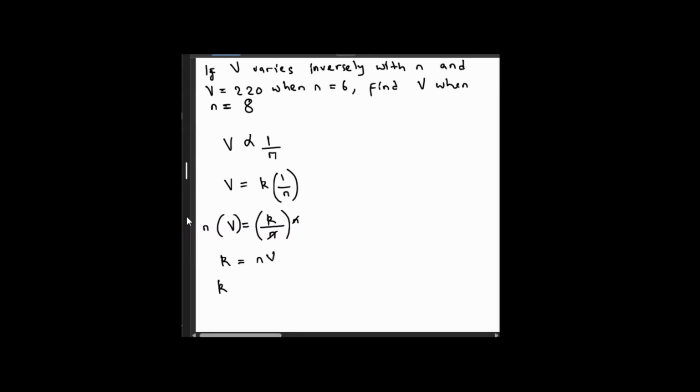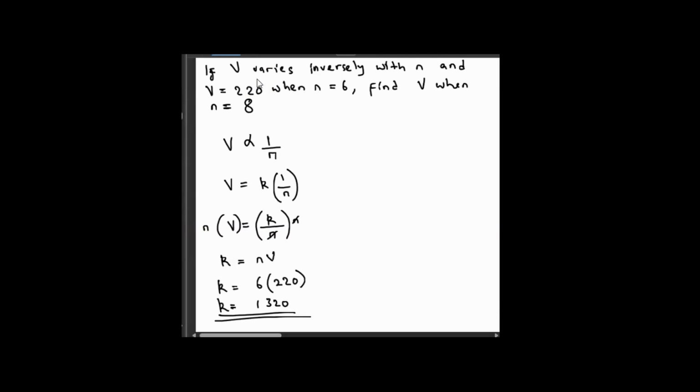So K is equal to, what is the value of N? 6, and what is the value of V? 220. Saka K is equal to chi. We have to multiply 220 times 6. 6 times 0 is 0. 6 times 2 is 12, put down 2 and carry 1. 6 times 2 is 12 plus 1 is 13. Go up to 1320. That is the value of K.